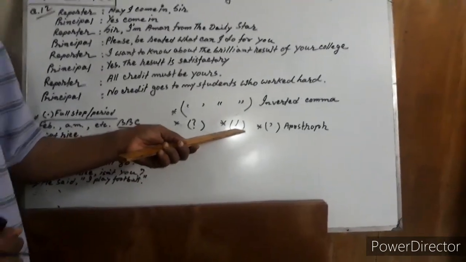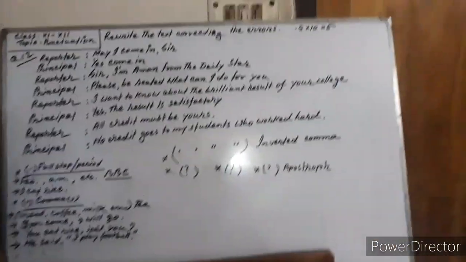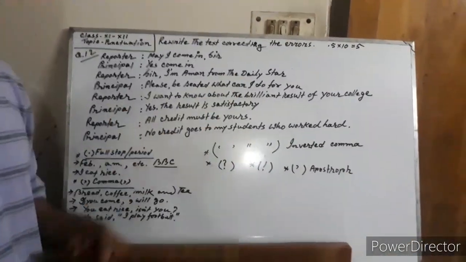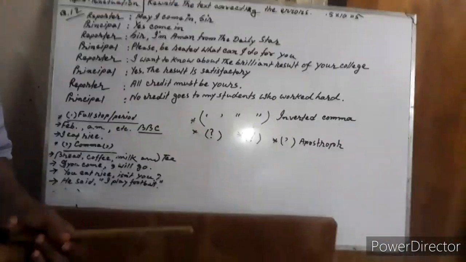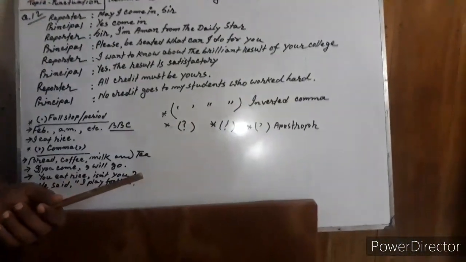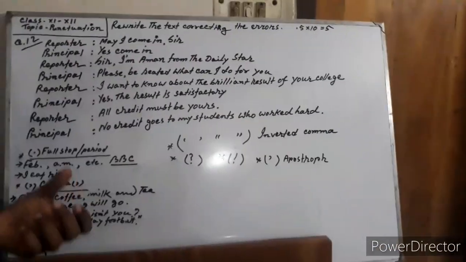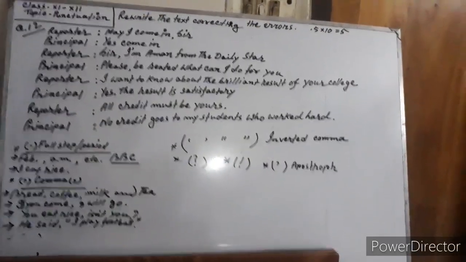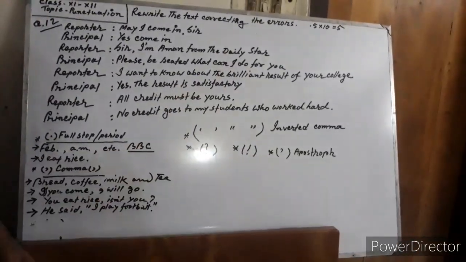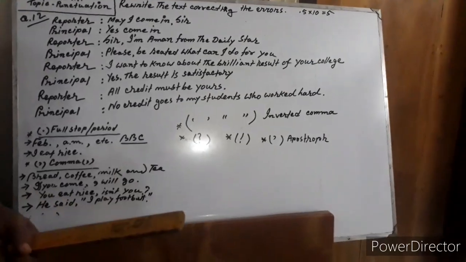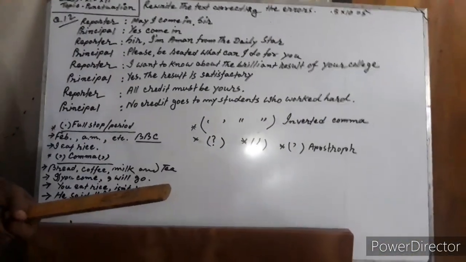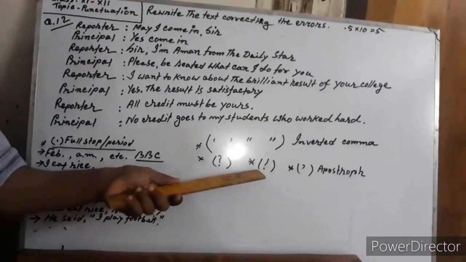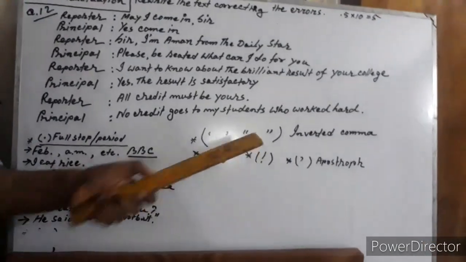And now exclamation mark. Exclamation mark is used in an exclamatory sentence, and with some words to indicate interjection, as you know, a sudden feeling or emotion. Suppose, alas, he is undone. Alas, exclamation mark. When your feeling, your emotion, is sudden, you should use an exclamation mark.